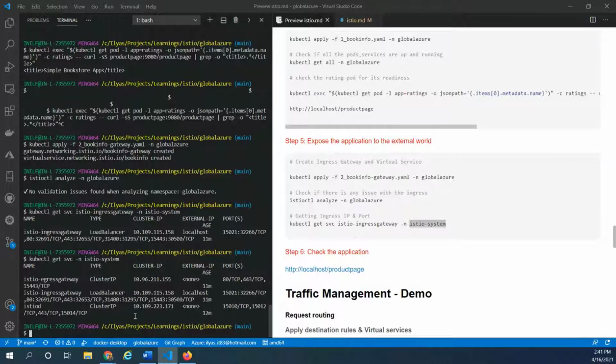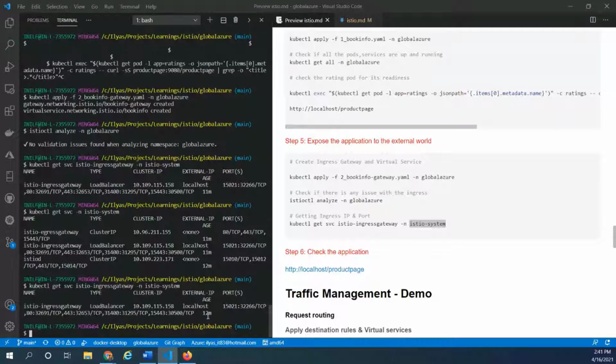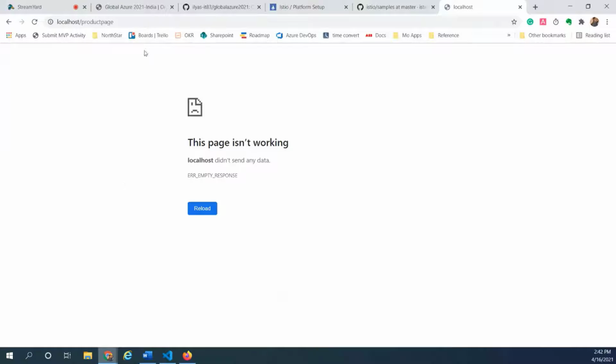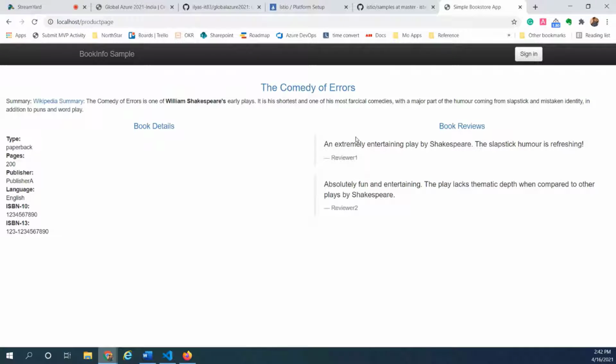If we execute the get service, it will tell us the external IP. The external IP is localhost, and I can reach port 80 to access the demo application, or bookinfo application. Same goes here, and now let's refresh, and here we go. So we have the demo application up and running.